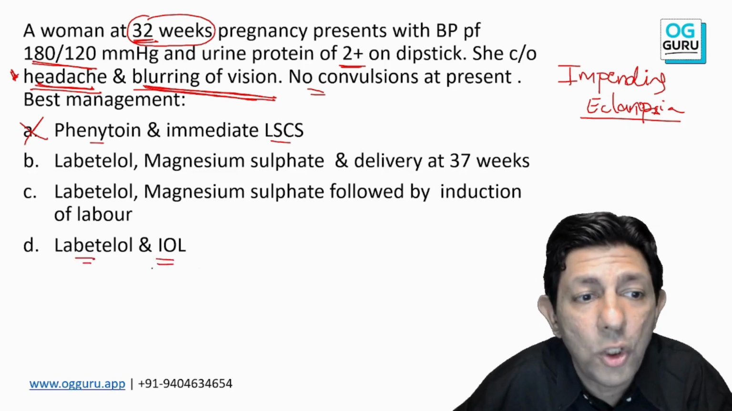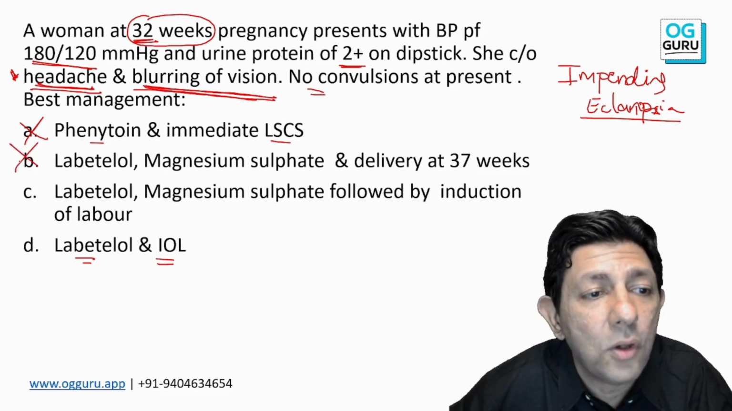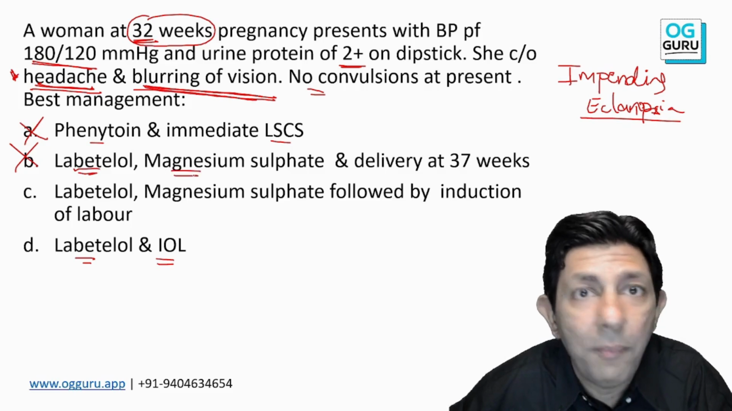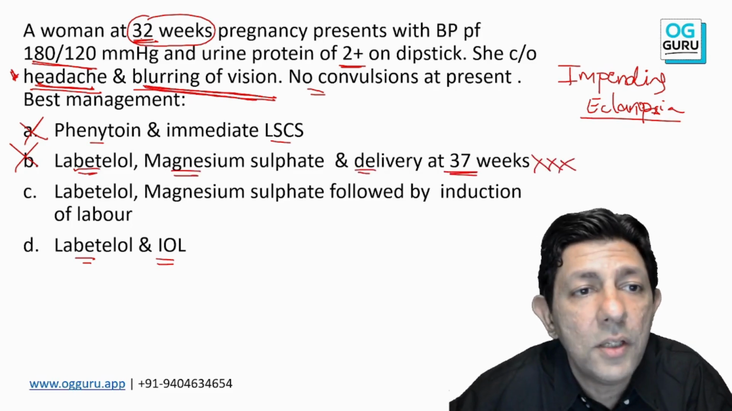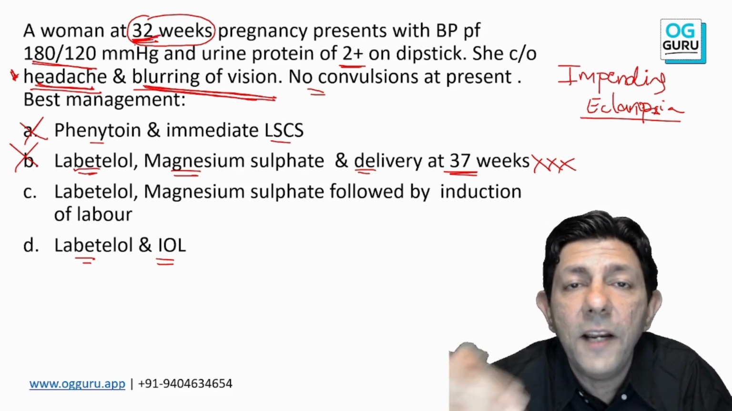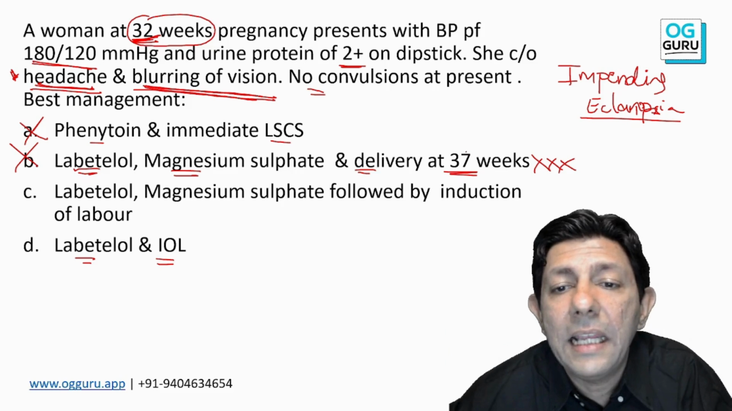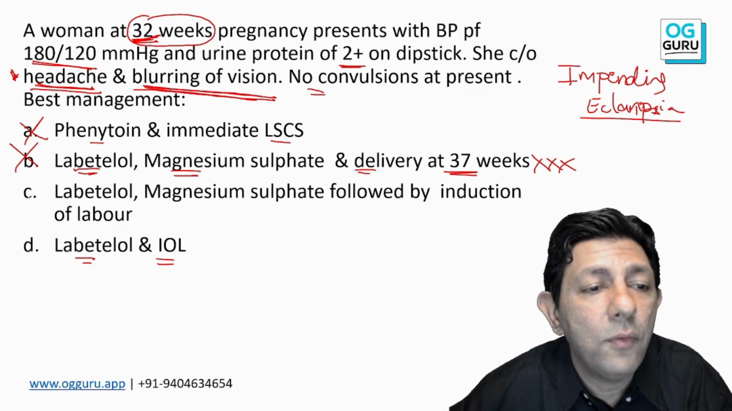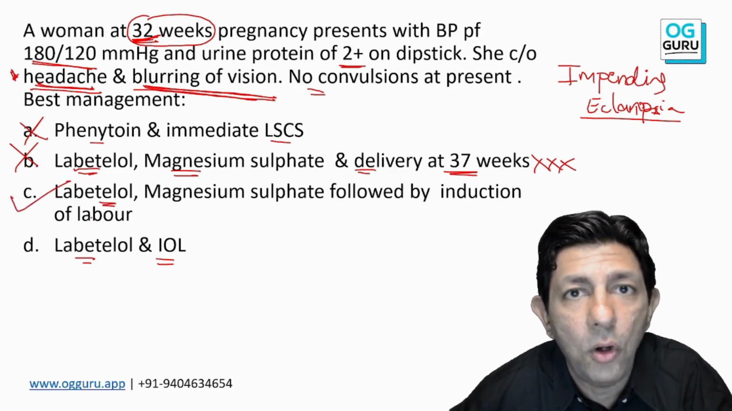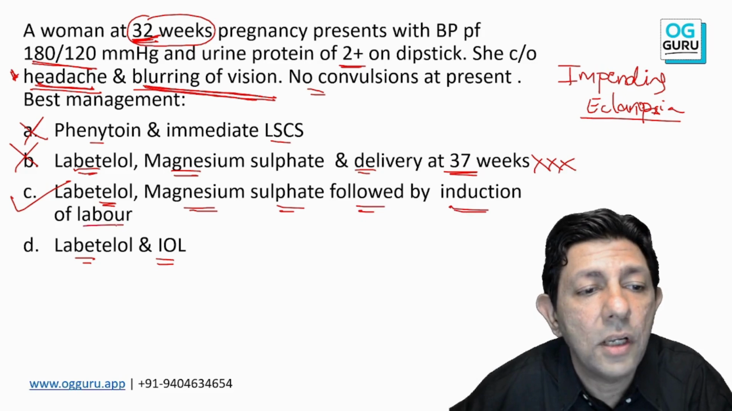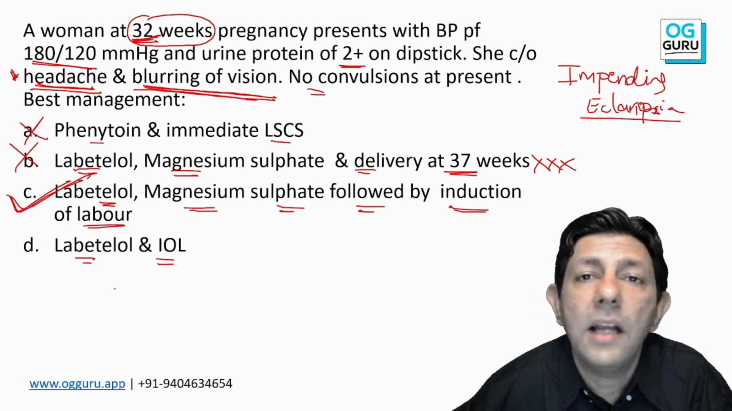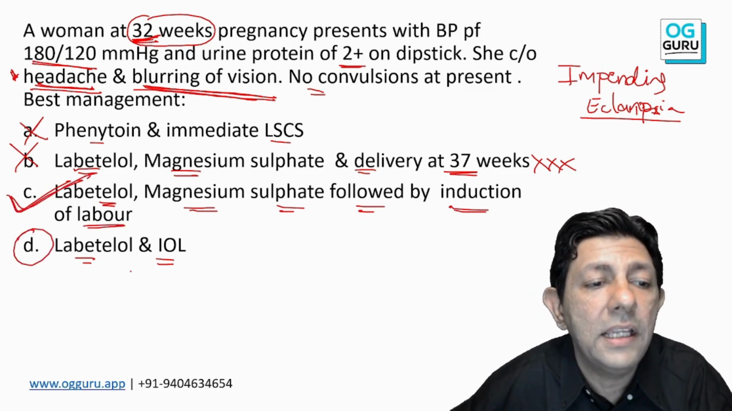Please, you have to choose the best option. And again, this is wrong. Labetalol very good, MgSO4 very good, but deliver at 37. Sorry, sir, patient is only 32. If I wait, mother will die, baby will die. I can never wait till 37 weeks. I have to immediately give labetalol to control the hypertension, magnesium sulfate, followed by induction of labor, which is the answer over here.